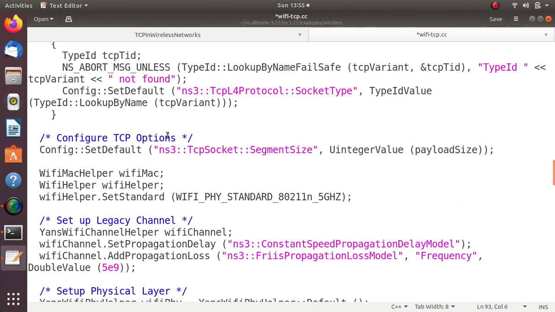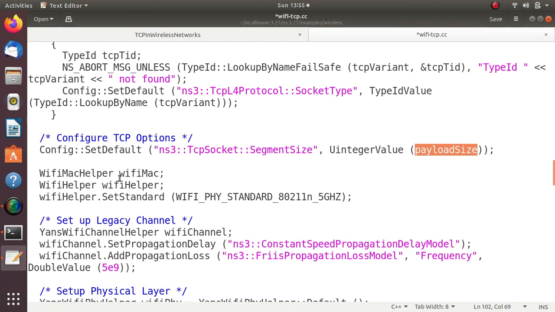Okay, so now in this TCP, we have the configuration of the TCP socket segment size. So we are using segment size. The segment size is based on the payload size. The payload size, we already have 1472 there. According to the value, the packets will be segmented. So that's how the segment size will be calculated based on this TCP.